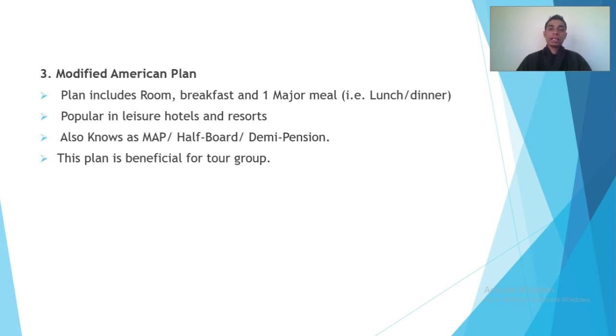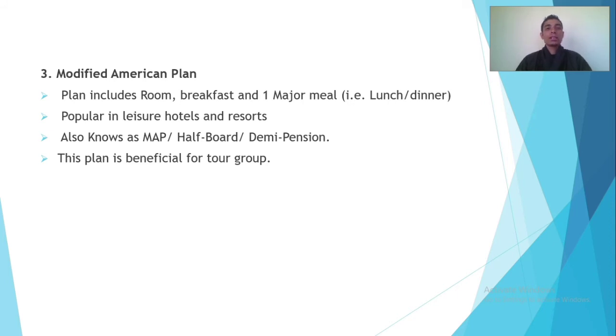This is popular in leisure hotels and resorts. Guests staying in a resort will probably have breakfast, go for sightseeing or go somewhere else, and come back in the evening and have dinner in the hotel or resort.